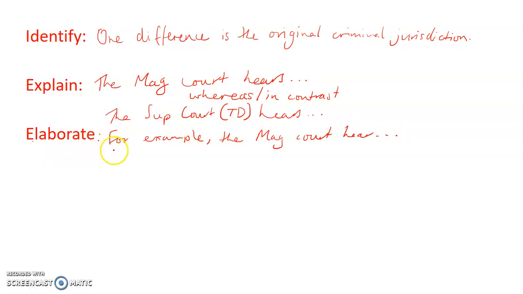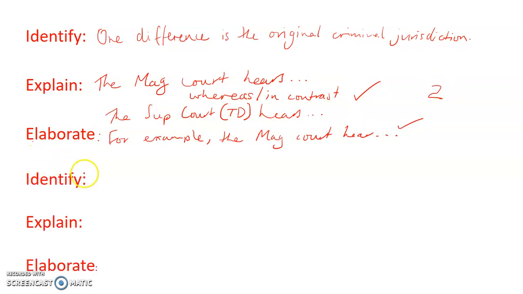Alternatively, I could say why this is. So I'd say this is because the Magistrates Court is at the bottom of the court hierarchy, whereas the Supreme Court is towards the top. Okay, so that's my 2 marks. I've got 1 mark here, 1 mark here. I've still got 2 marks to go, so let's not stop there. All right, easy. I'm just going to roll through my IEE structure again.